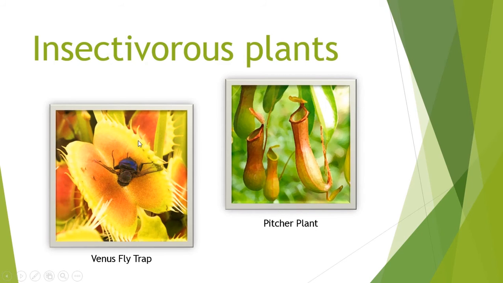In Venus flytrap, there is a trap which traps the insect inside this. Similarly, in pitcher plant, there is a jug-like structure. Whenever an insect goes inside, this lid automatically closes and traps the insect inside.